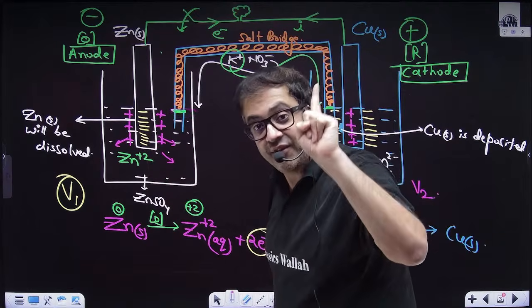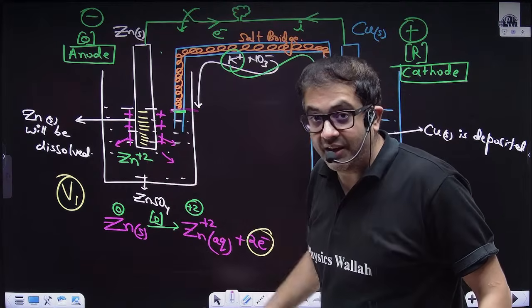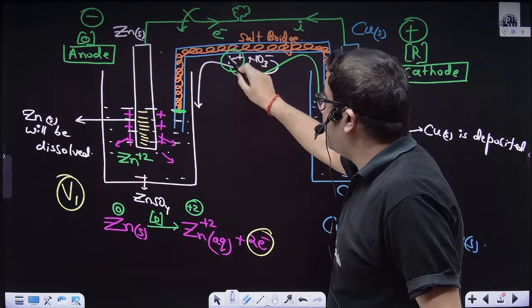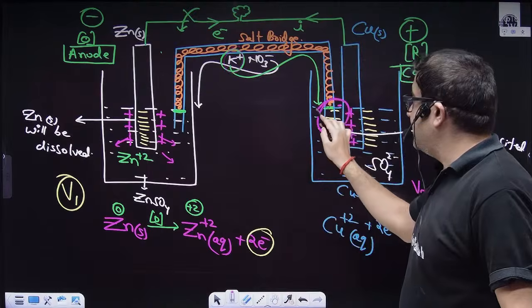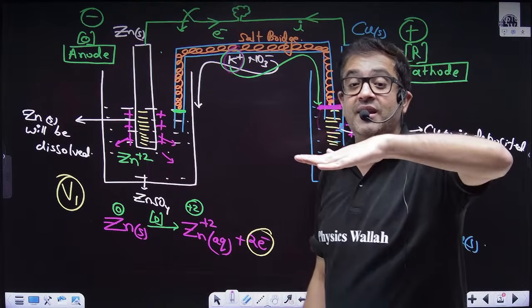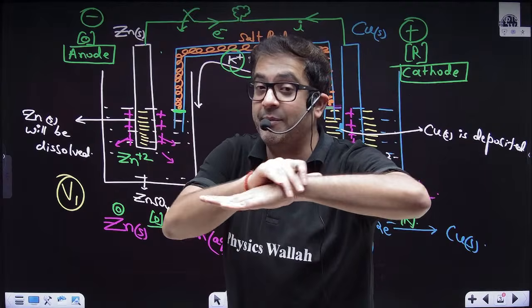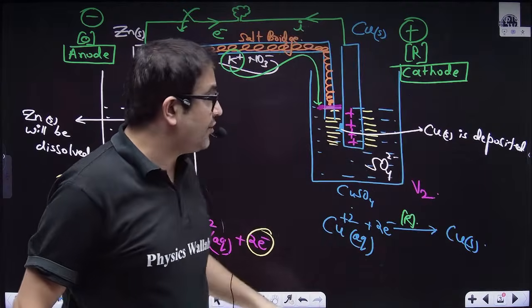So I definitely want electrical neutrality to be maintained, but I do not want this ion and this ion to form a PPT, because then this liquid junction will be sealed because of that PPT formation. So what type of electrolyte should you use?